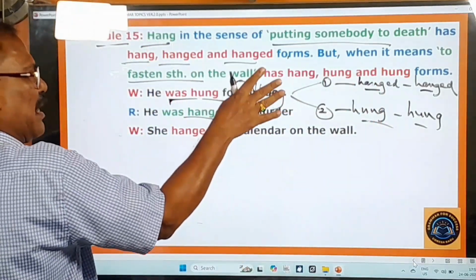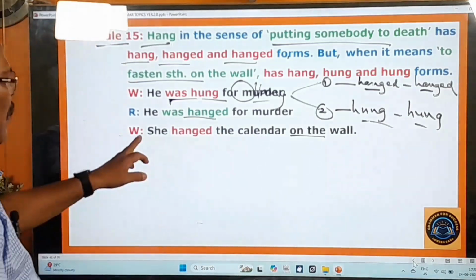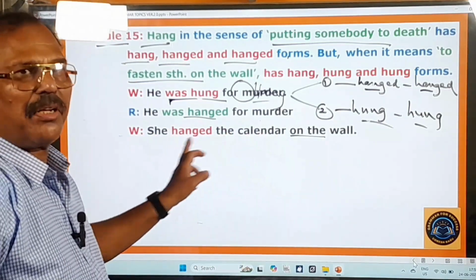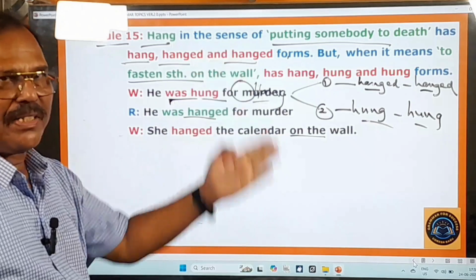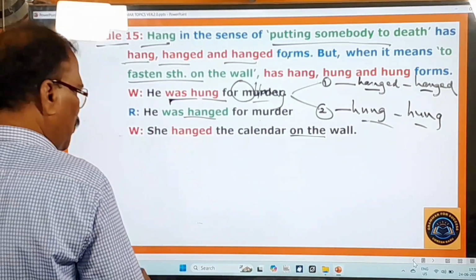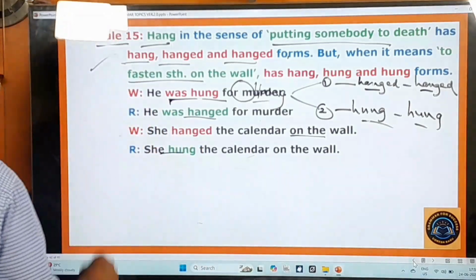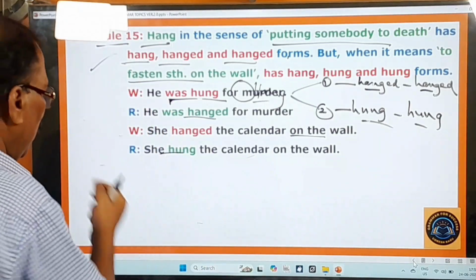happens. If you know the rule correctly, no problem. She hanged the calendar on the wall. షీ హ్యాంగ్డ్ ద క్యాలెండర్ ఆన్ ద వాల్. ఆమె గోడ మీద ఆ క్యాలెండర్ను ఉరివేసింది. ఉరివేస్తారా వేలాడదీస్తారా? హ్యాంగ్డ్ వాడద్దు. What should you do then? She hung the calendar on the wall. So this is a very important rule. It's all confusion, right? And you go to the next one.